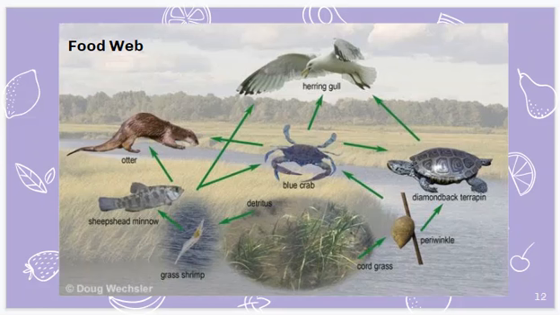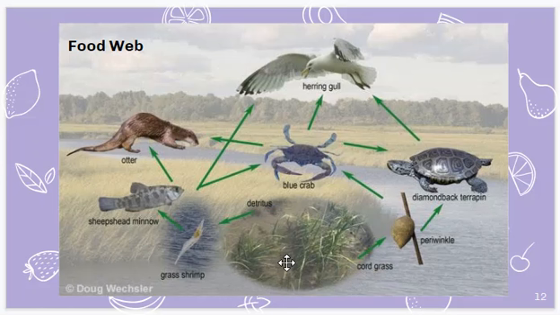Here's another example of a food web. The energy that starts a food web always comes from the sun. The first organism that you would write in your food web would be the plant, and you can tell what a plant is or what a producer is because there's no arrows going into the producer, because the producer can make its own food. So in this example, you can tell that cordgrass is a producer because there's no arrow going into it.